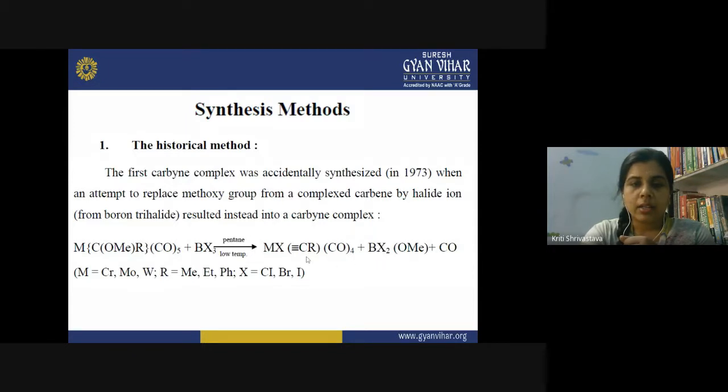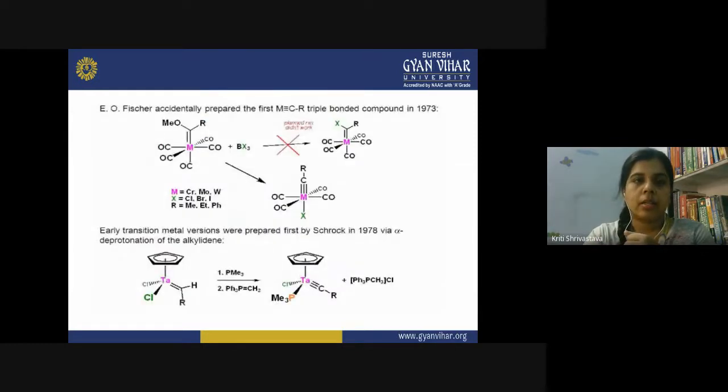In this method, the metal could be any of these: chromium, molybdenum or tungsten. Actually this experiment was being performed by Fischer, and he prepared this type of complex. So what was he doing? He wanted to replace this OMe. Now you can see the diagram. This is my metal ion. Here I have 5 carbonyl ligands attached to it. This is my R, which could be any of the methyl, ethyl or phenyl groups, and this carbon is also attached with a methoxy group.